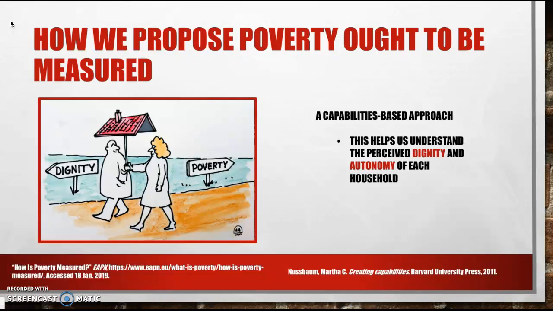This approach to analyzing poverty is best summarized by Nussbaum, as she claims that, quote, the capabilities approach can be provisionally defined as an approach to comparative quality of life assessment and to theorizing about basic social justice. It holds that the key question to ask when comparing societies and assessing them for their basic decency or justice is, What is each person able to do and to be? End quote.